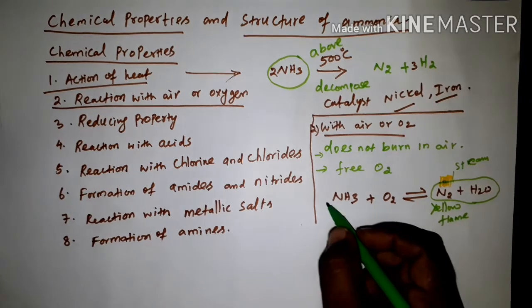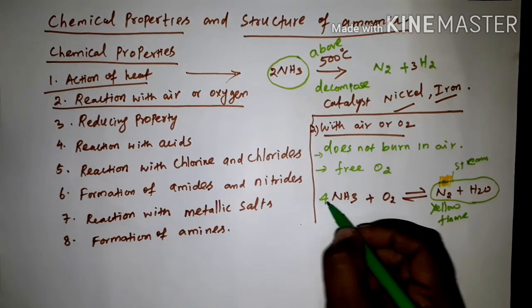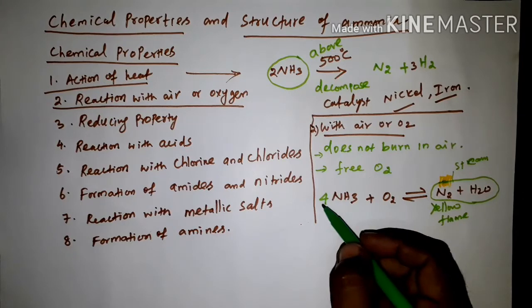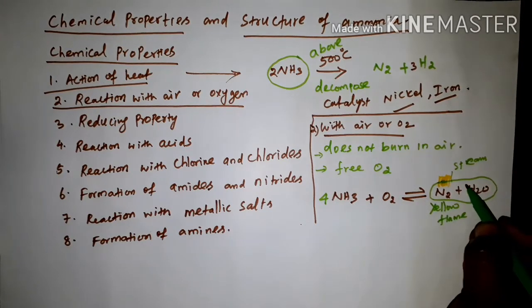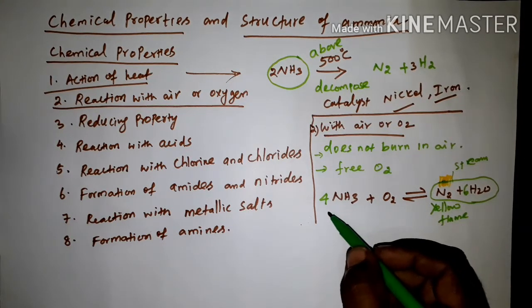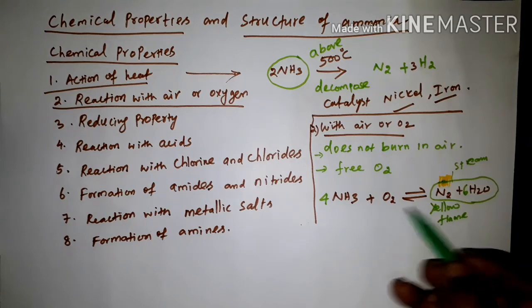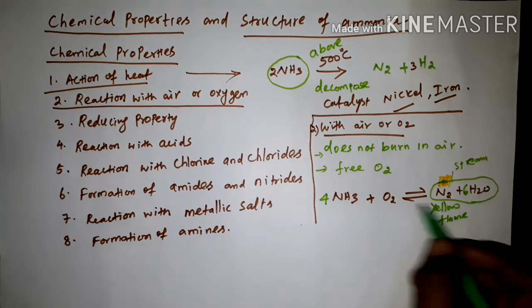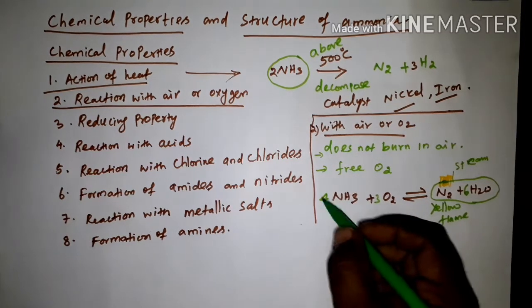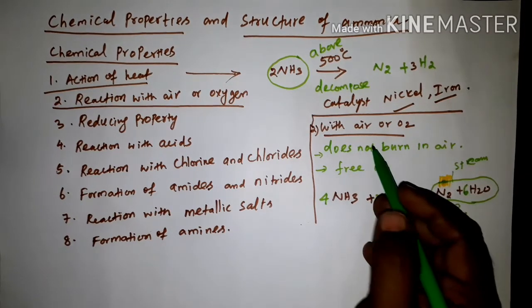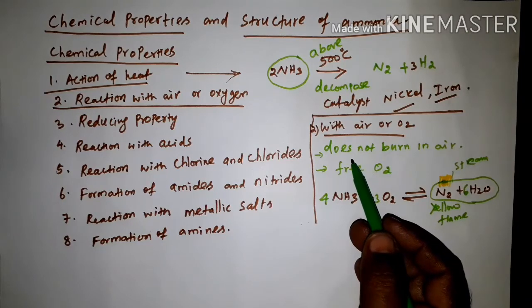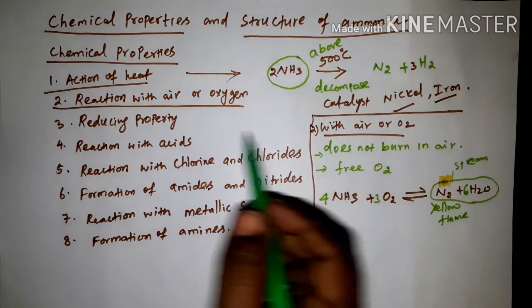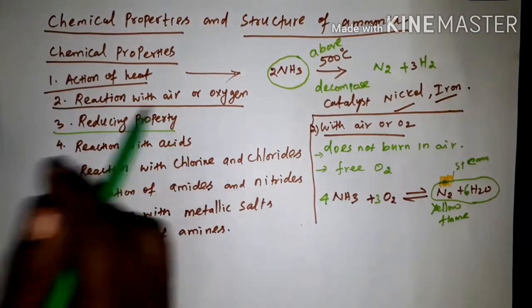Now balance the equation. Here put 4, then for 12 hydrogen put here 6. Then oxygen, how many oxygens are here? Here 6 oxygen on this side, then put 3 here. So now the equation is balanced. So this is the second chemical reaction.